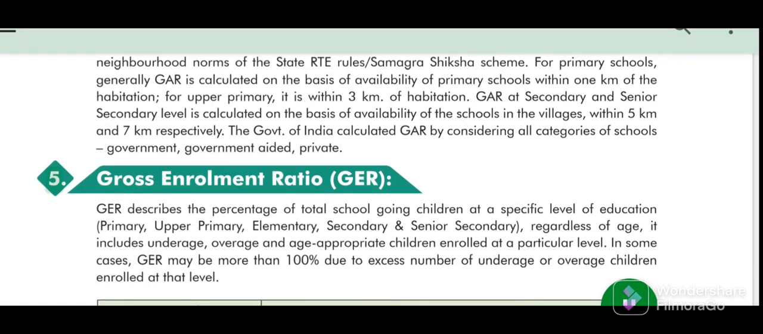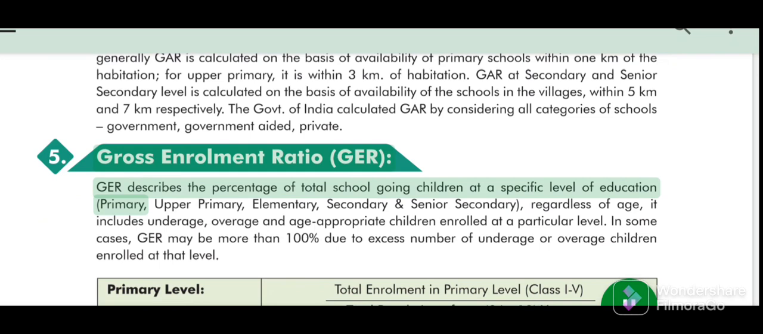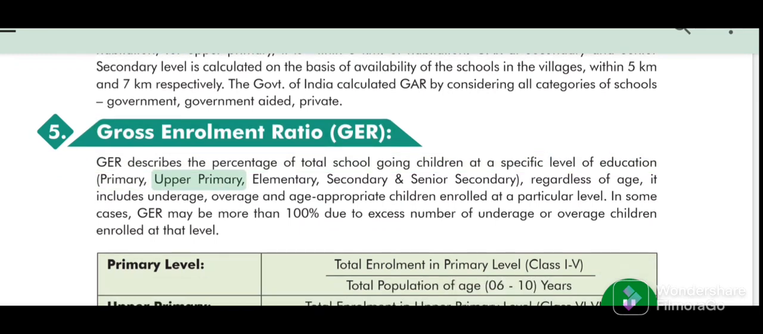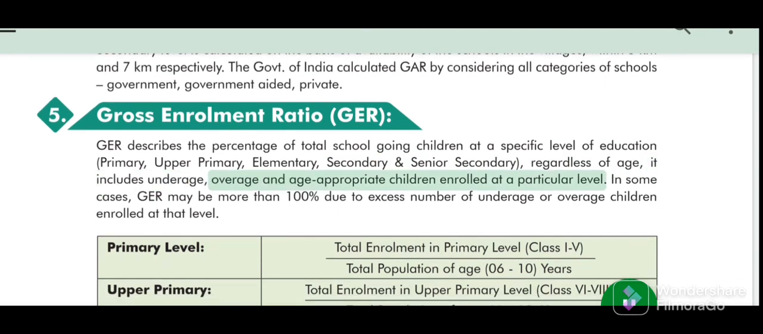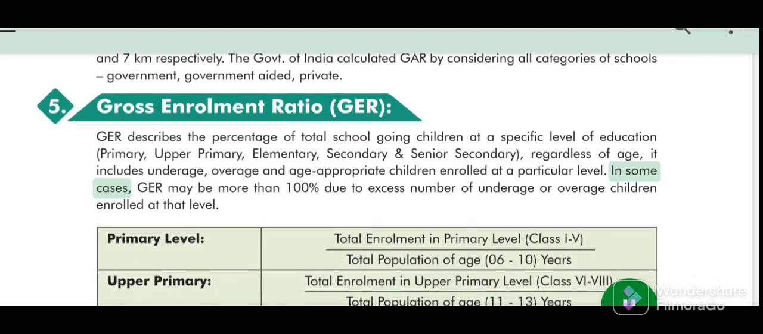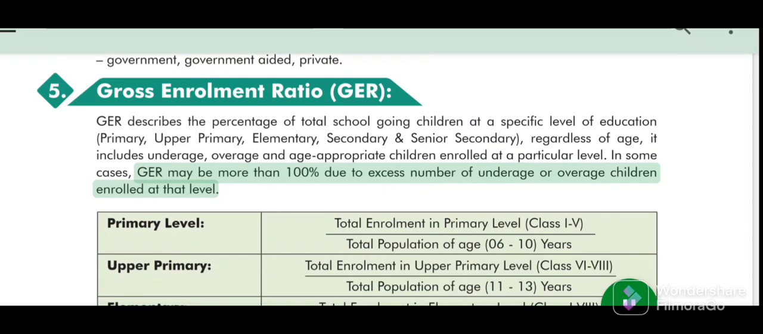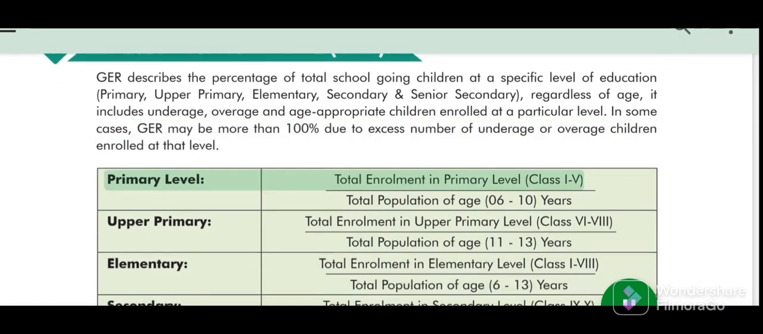5. Gross Enrollment Ratio. GER describes the percentage of total school-going children at a specific level of education: primary, upper primary, elementary, secondary and senior secondary, regardless of age. It includes underage, overage and age-appropriate children enrolled at a particular level. In some cases, GER may be more than 100% due to excess number of underage or overage children enrolled at that level.